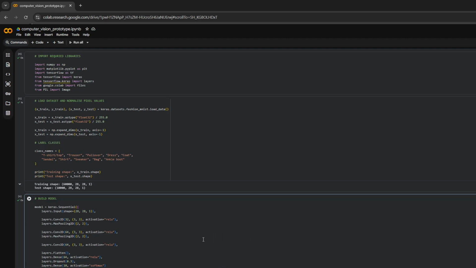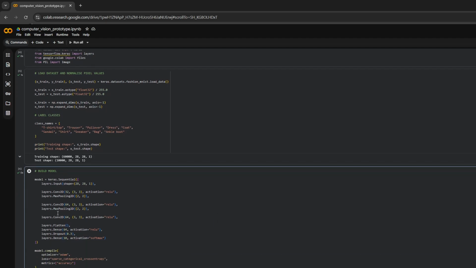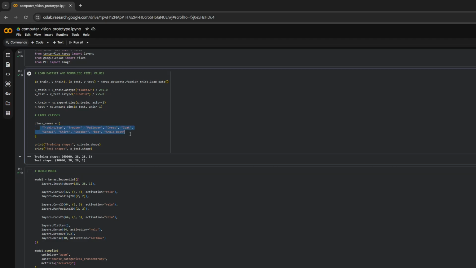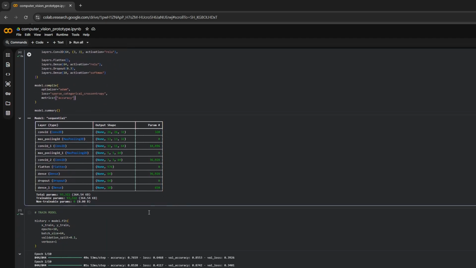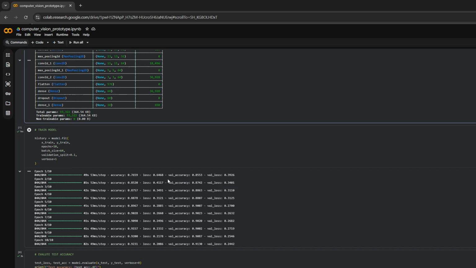So building a model. I said about these layers, it starts off just identifying small parts of the images, patterns, edges, lines. It moves deeper through the model, starts recognizing shapes, textures, and then over time it builds up an understanding of these 10 categories. Or I hope there's 10, I may have miscounted. And then there's the training.